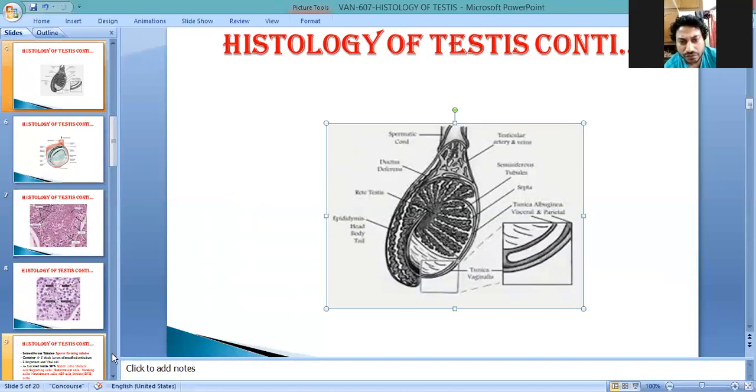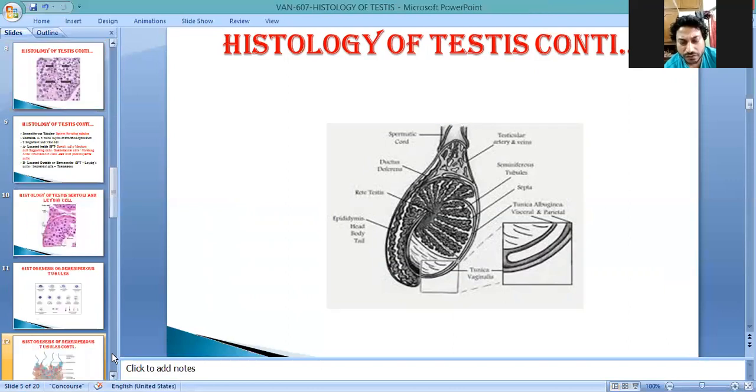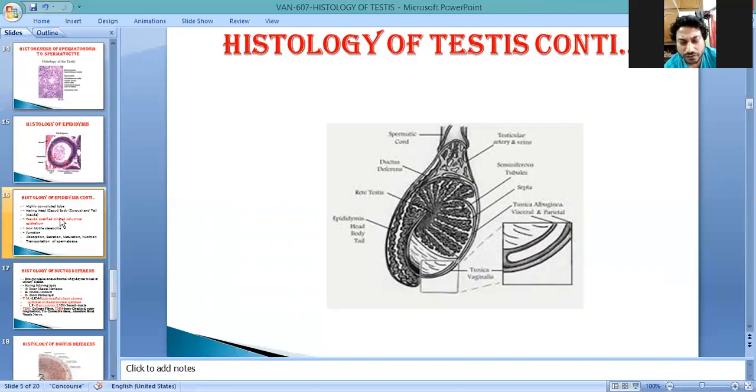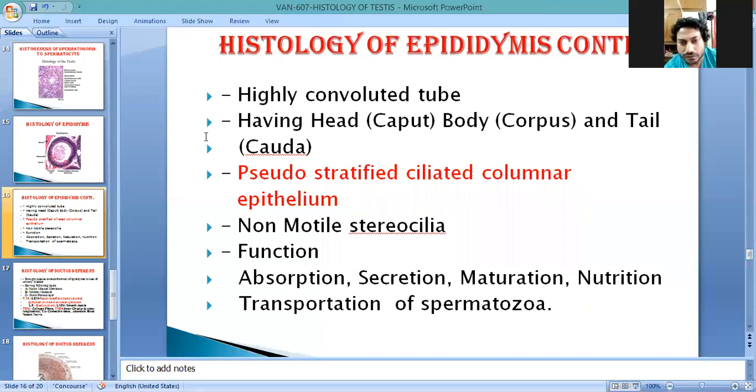Okay, so these three structures play a major role in the transportation and maturation of sperm. The epididymis has about four or five functions related to the spermatozoa and the male genital system. You see the histology of the epididymis: highly convoluted, containing three major parts, head, body, and cauda.